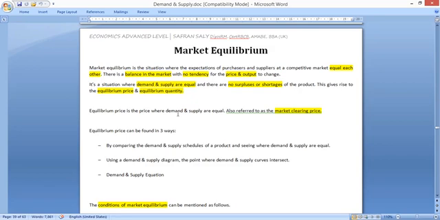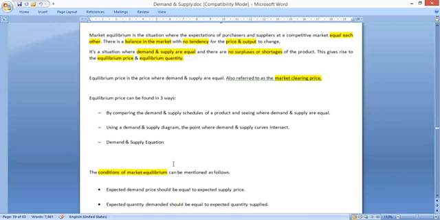And it will give rise to two things. One is the equilibrium price and the other is the equilibrium quantity. The equilibrium price is where the demand and supply are equal, and it can also be referred to as the market clearing price. Now the equilibrium price can be found in three ways: through a demand and supply schedule, through a diagram, through an equation. So we will see each one in detail.